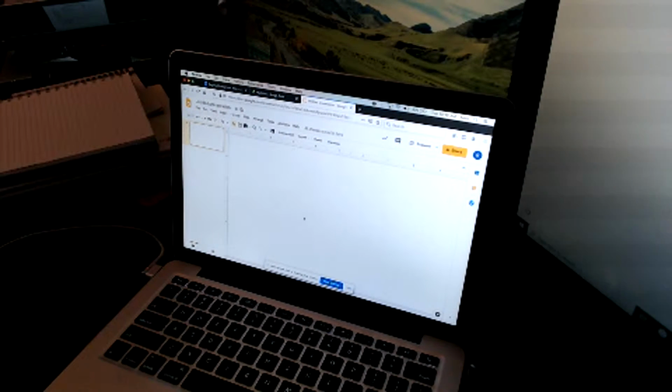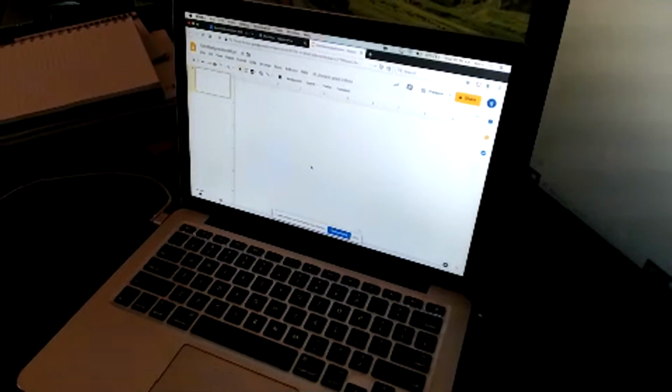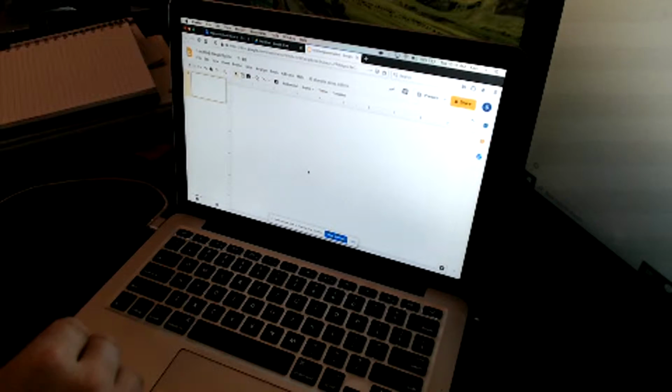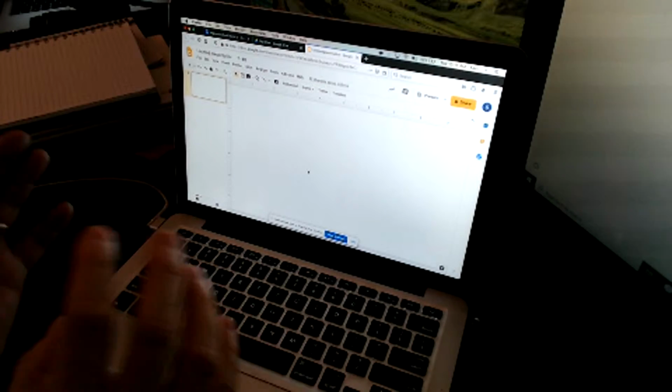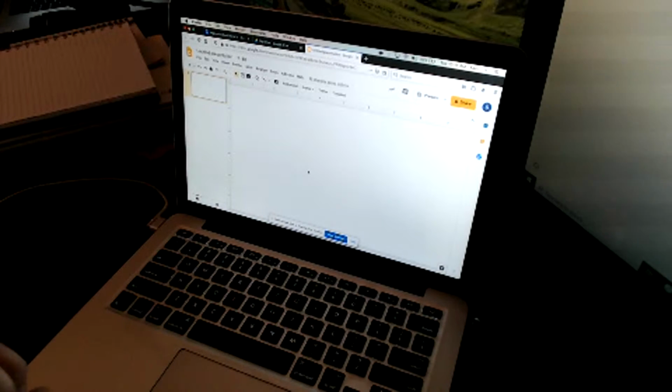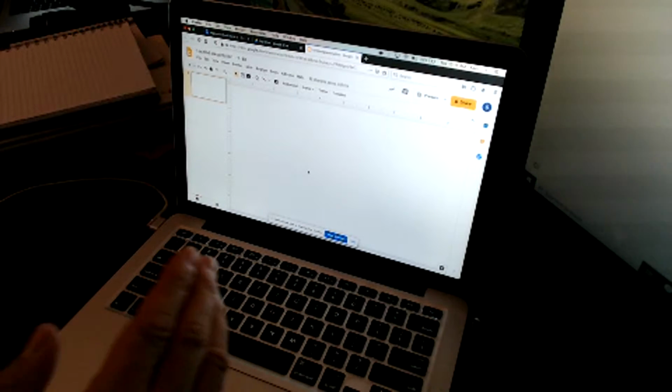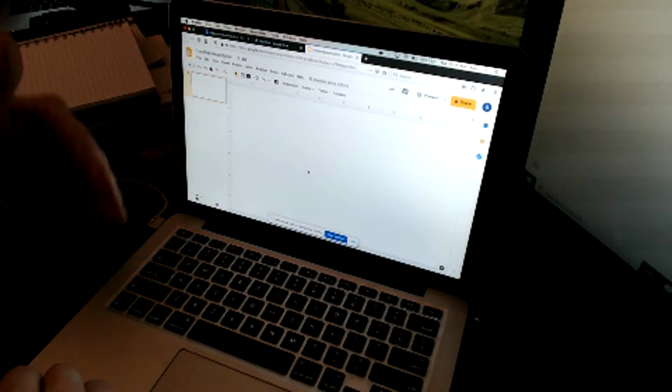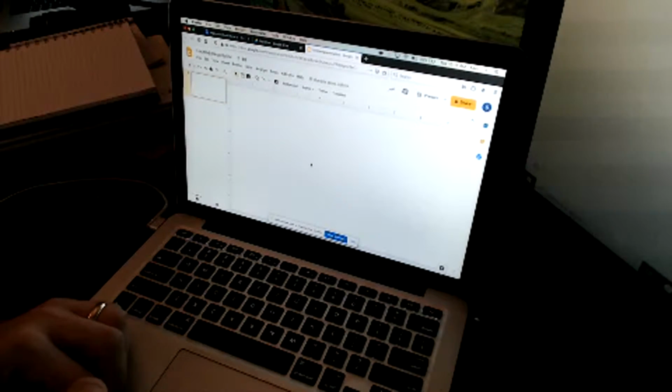The other thing we're going to do is, if you want to use it kind of like a blog, what I mean by that is I'm not really blogging here, but if you want to have a chronological order to it, you could just keep adding slides. So let's say this is this week's assignments or this week's information. I could just add a new slide on top of it, and that would push it down. So parents can always go back and see previous editions, previous pages on your web page here.